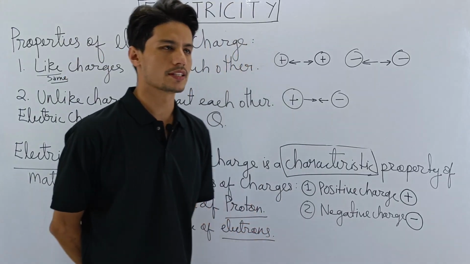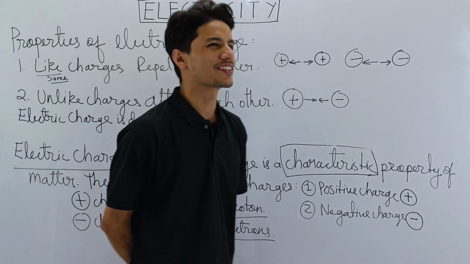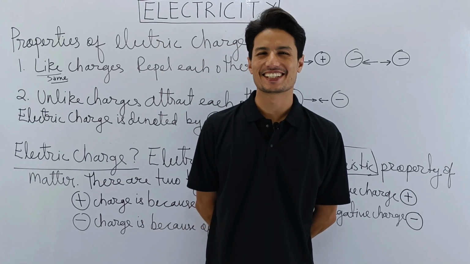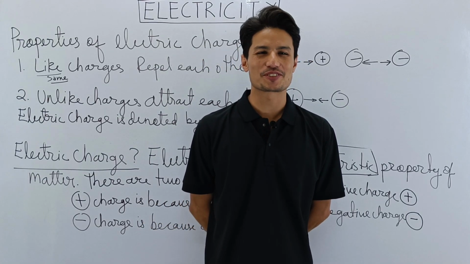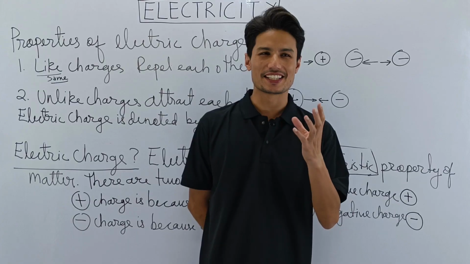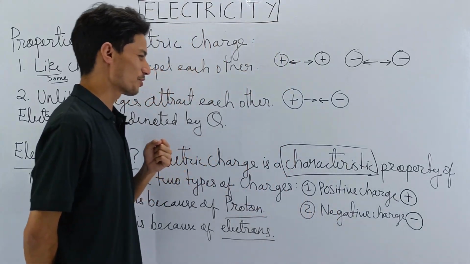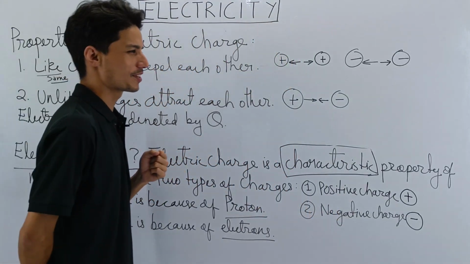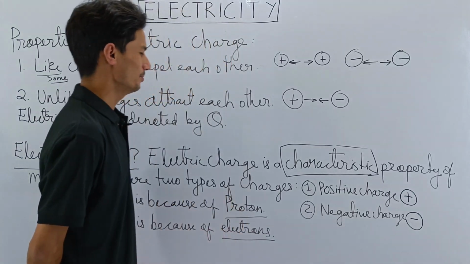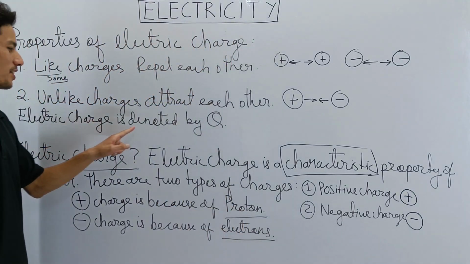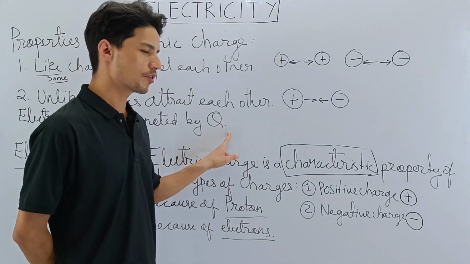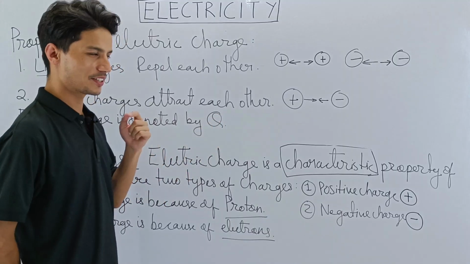Q for queen. No, I'm not able to pronounce queen. Sorry, it's a tongue twister for me. Definitely it's a tongue twister. I don't know why it's difficult for me to pronounce that. Queen. All right, so electric charge is denoted by Q. Q for queen. Still difficult for me, see.